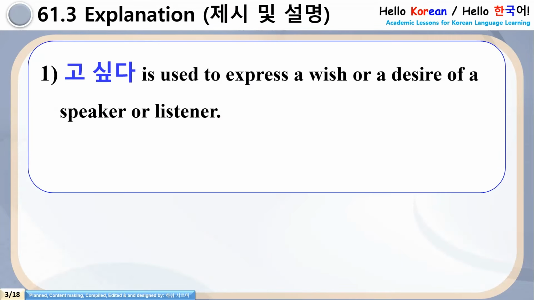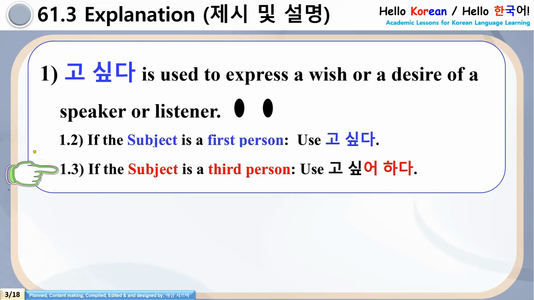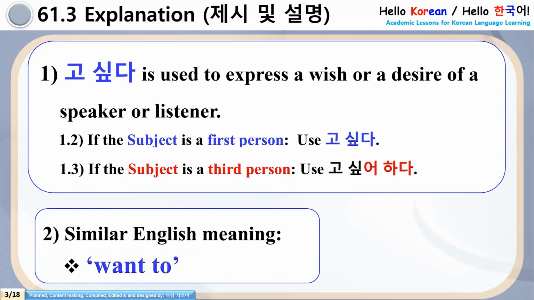Let's check the explanation of this grammar. Go shipta is used to express a wish or a desire of a speaker or listener. This is a very important point. Be very careful. If the subject is a first person, we have to use go shipta. And if the subject is a third person, we have to use go shippo hada. And the similar English meaning is want to.